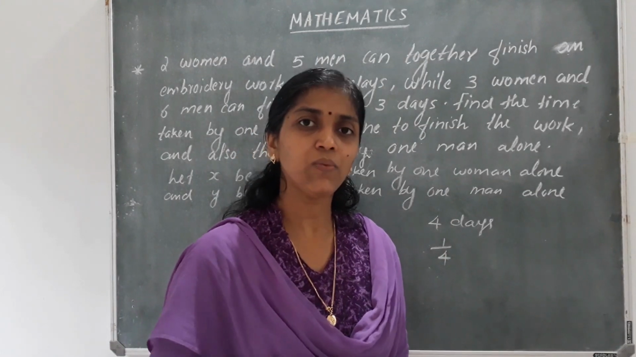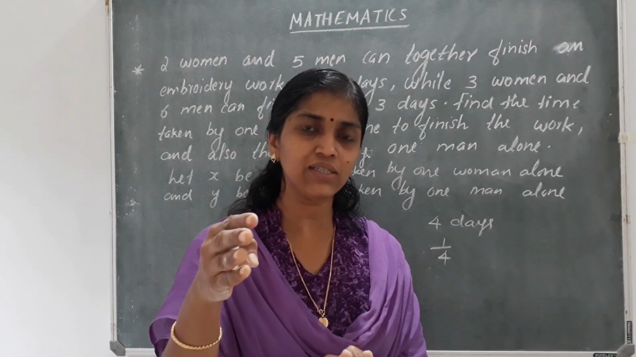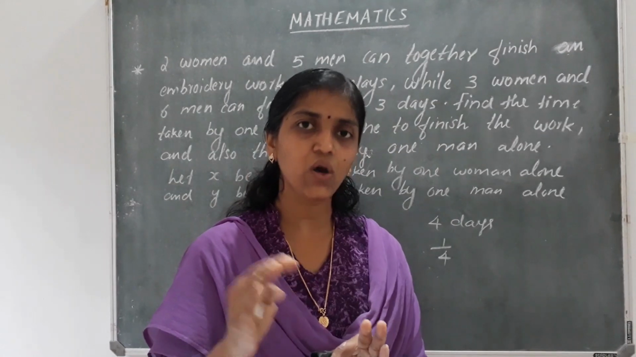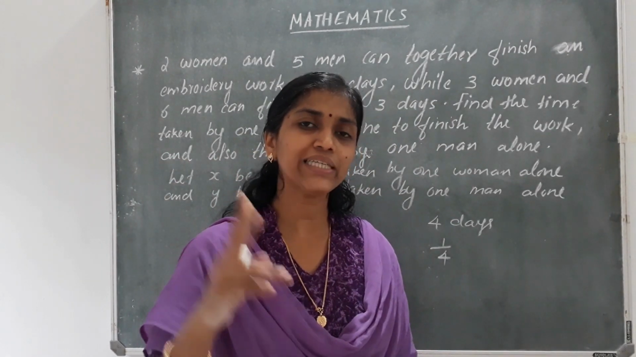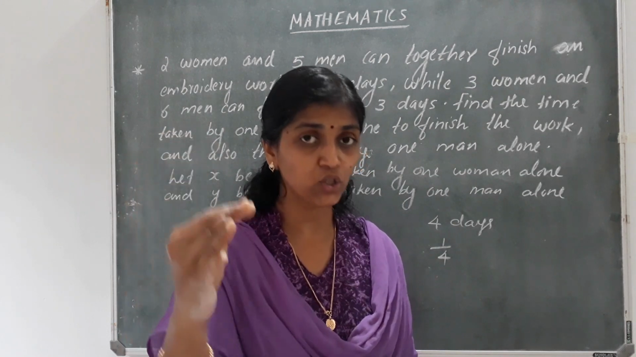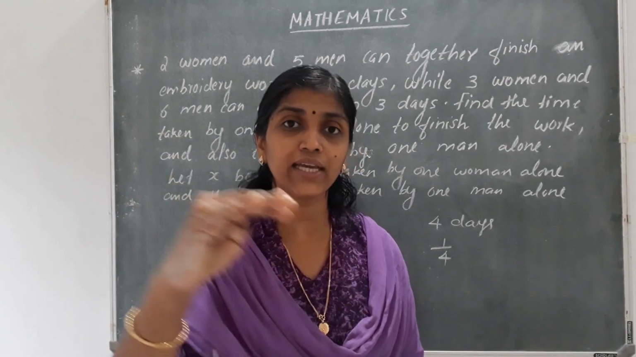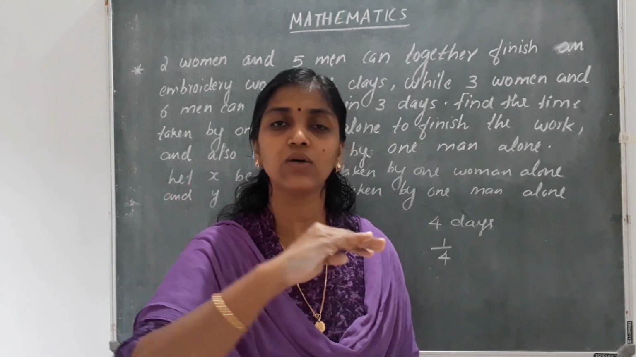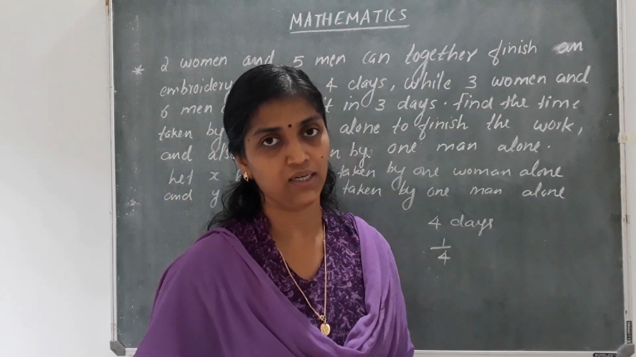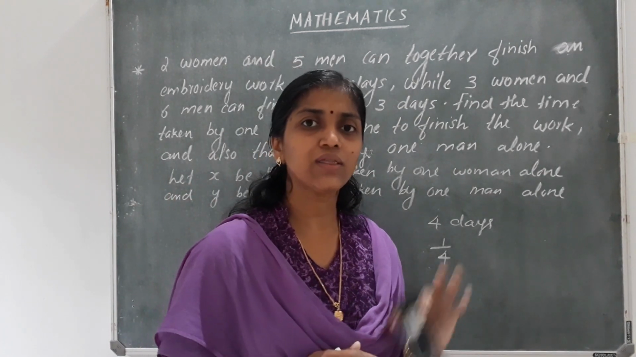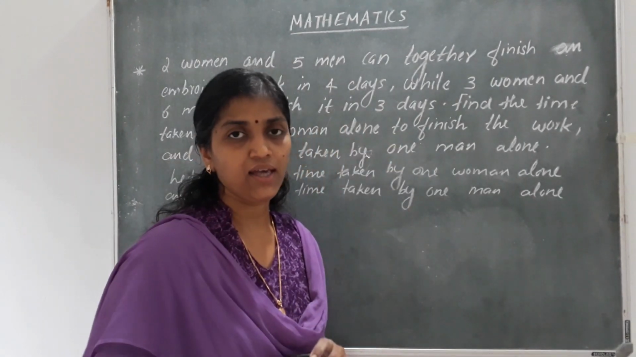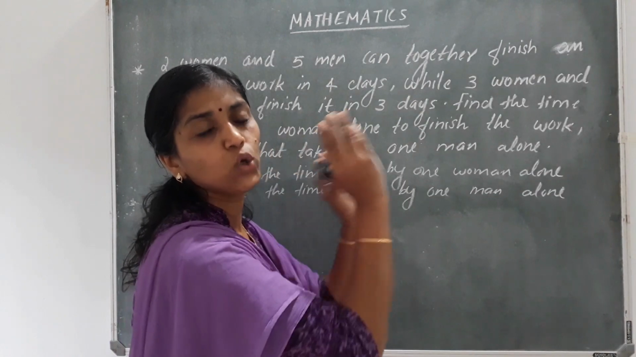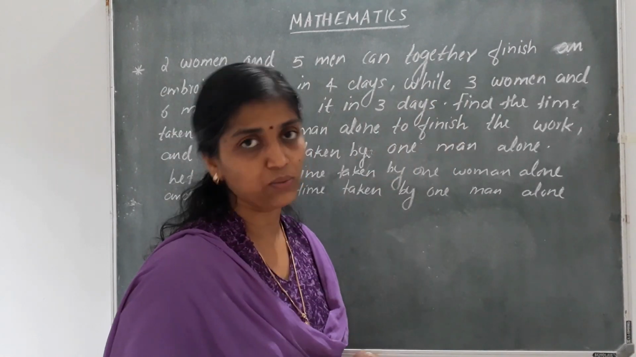Isn't it? So 1/4 plus 1/4 will give us half. So half of the work I will do within 2 days. Then within 3 days I will do 3/4 of the work. And within 4 days I will finish 4/4, that is, I will finish the whole work. Clear? So this question we are going to do in such a way, that every work we are going to change into 1 day's work.